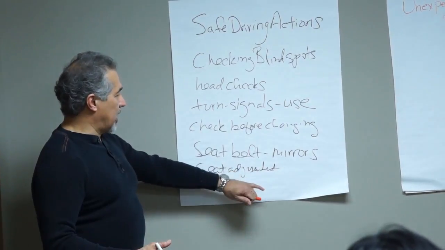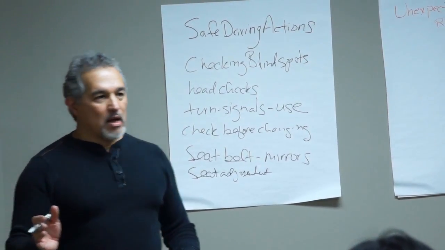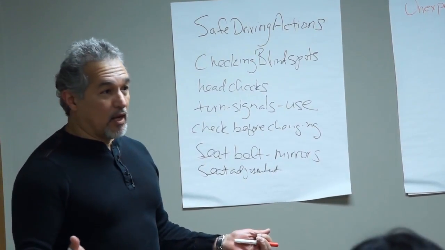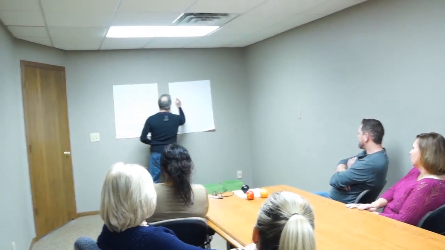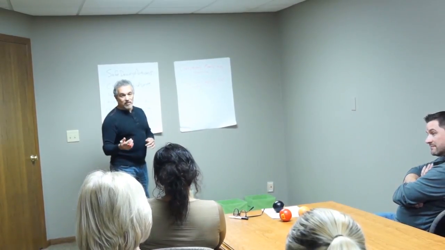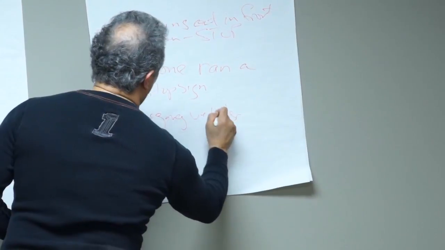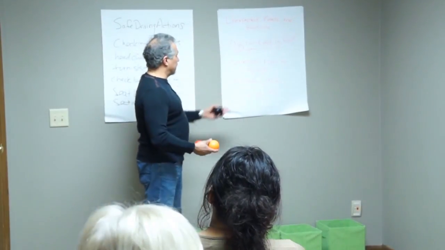After getting 4 or 5 ideas on driving actions, ask students what things can happen while they're driving that they might not have expected, and how they should react so they don't crash. Write down the students' responses with the red marker. Examples you hear may include a car in front of you slams on their brakes, a car cuts in front of you, a child runs out into the street in front of you. We will represent these driving reactions with the orange and red balls.